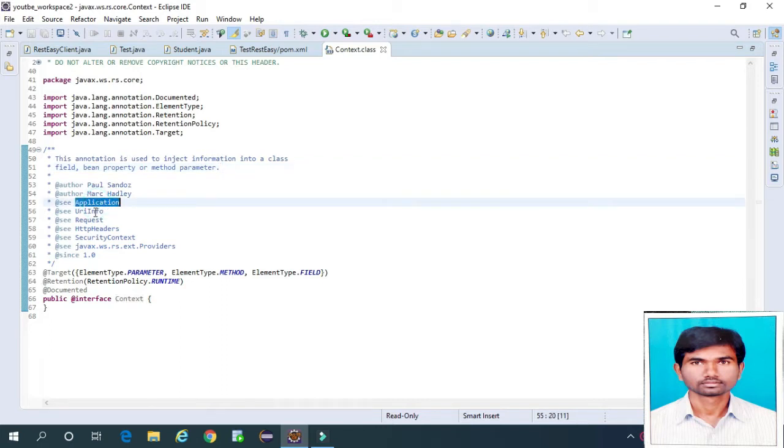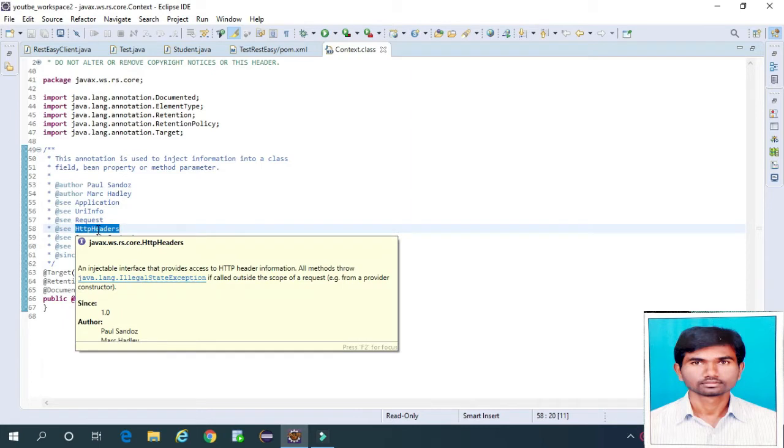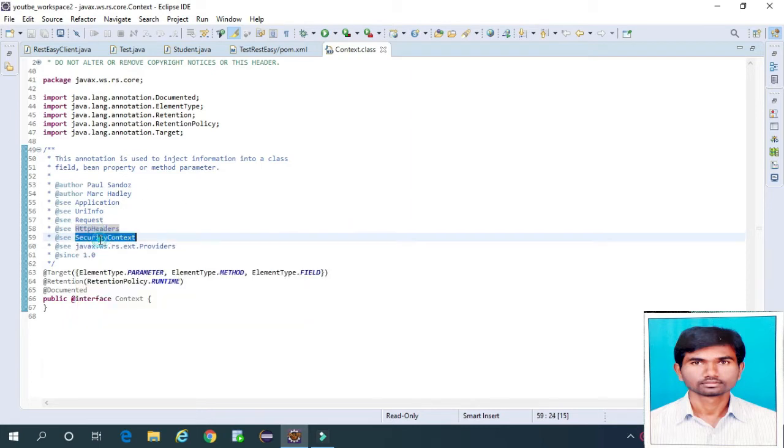See, application, URI info, request, HTTP headers, security context, and java.ws.rs.ext providers from 1.1. Okay, for these it is there, but in our case we'll see how to use it as a class field and as a method parameter. You'll see this for URI info and HTTP headers.